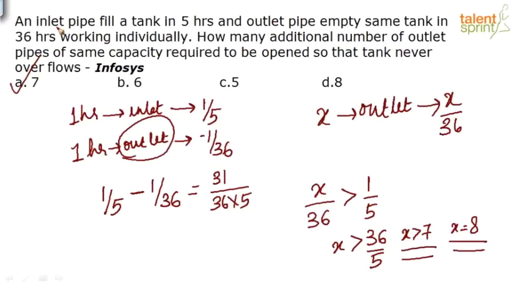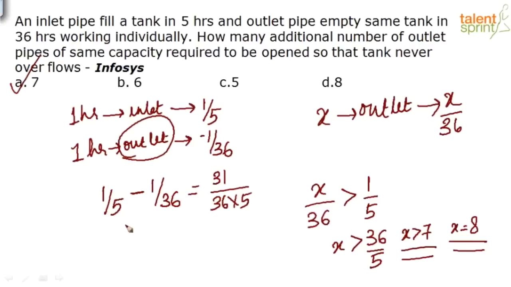Is it clear now? An outlet pipe can empty the same tank in 36 hours. So totally in 36 hours it is emptying, which means in 1 hour, one outlet pipe will empty 1 by 36 of the tank, right? Now I am adding some additional outlet pipes, right? So totally I am assuming that there are x additional pipes. See, in the question it is given that there is one inlet pipe and one outlet pipe. In 1 hour the inlet pipe will fill 1/5 of the tank, and in 1 hour the outlet pipe will empty 1 by 36th of the tank, right?